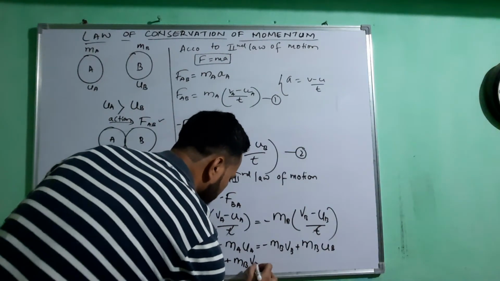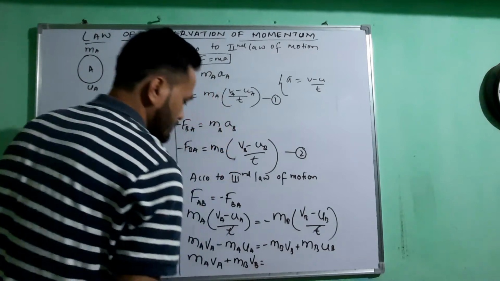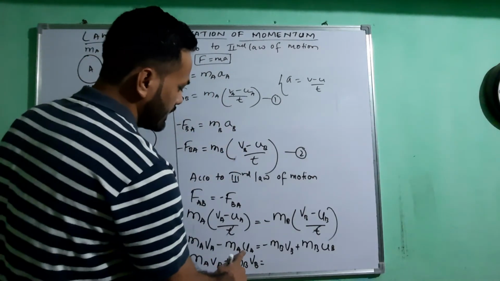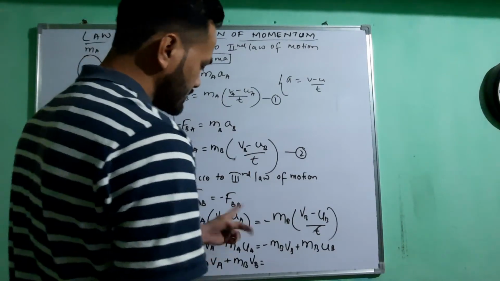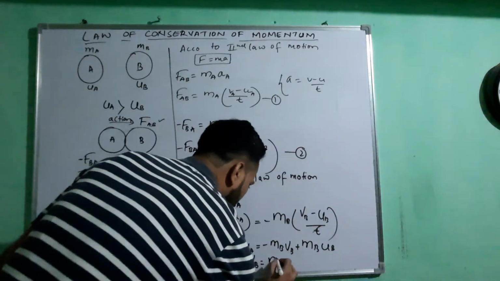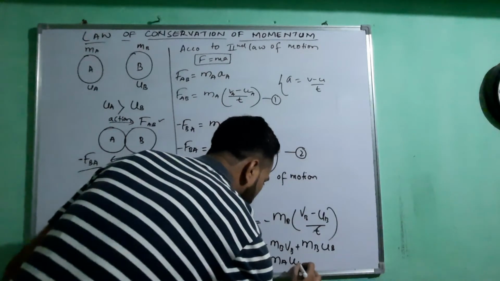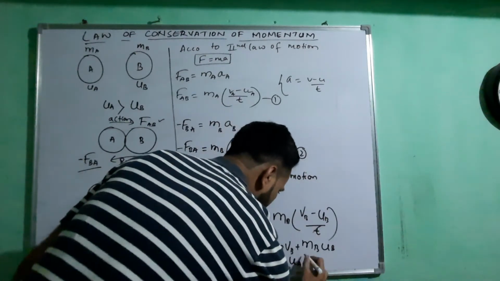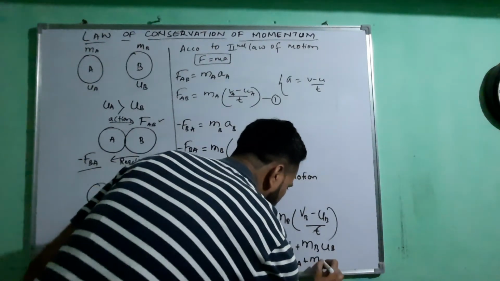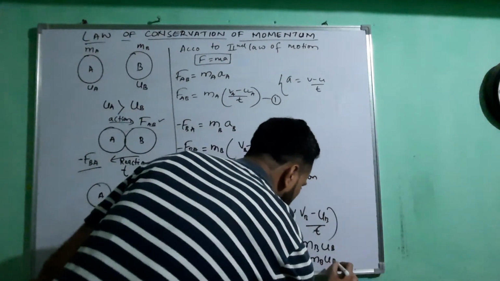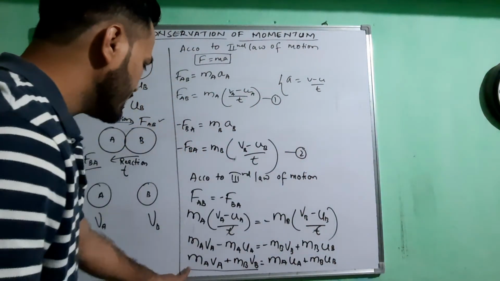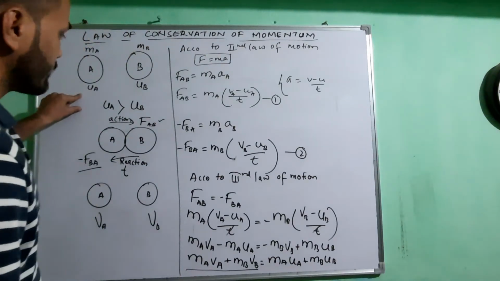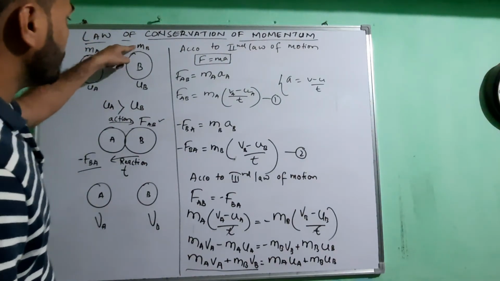MAVA plus MBVB is equal to this: minus MAUA I am taking to the right hand side, so minus turns to plus MAUA, plus as it is MBUB. It means, children, if you notice, what is this? It is MAUA plus MBUB.